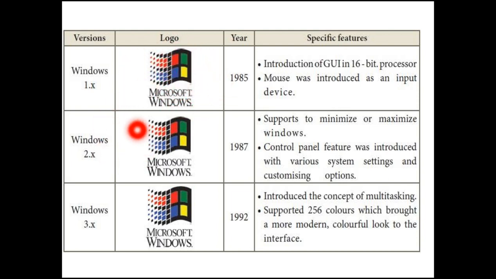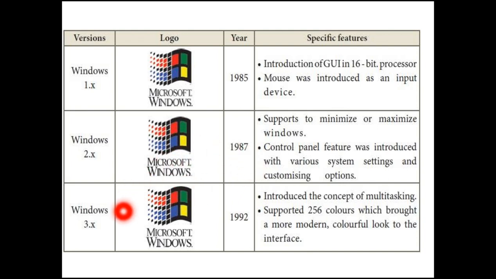The next one is Windows 2.x. This is the logo of Windows 2.x and it was invented in the year 1987. It supports minimizing or maximizing windows. Control panel features were introduced with various system settings and customized options. This second version is better than the first version, that is 1.x. Here we can see the control panel features and various system settings introduced in Windows 2.x.